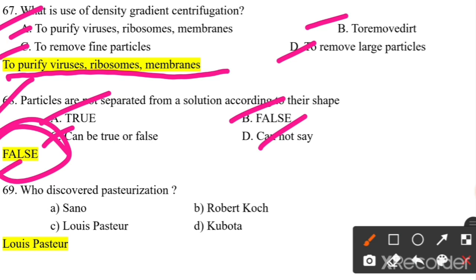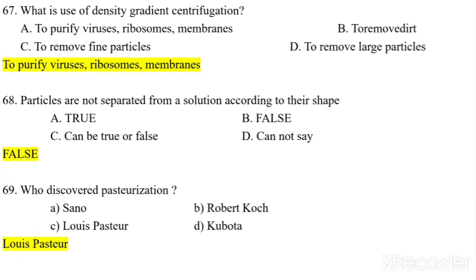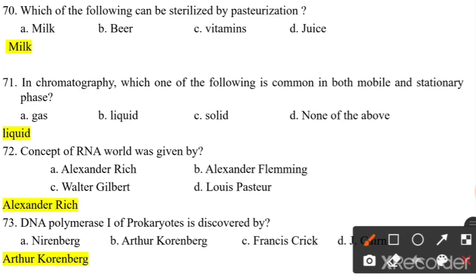Who discovered pasteurization? Sano, Robert Koch, Louis Pasteur, Coupeau. So we know that pasteurization was discovered by Louis Pasteur, option C. Which of the following can be sterilized by pasteurization? Milk, beer, vitamin, juice. We can sterilize milk.